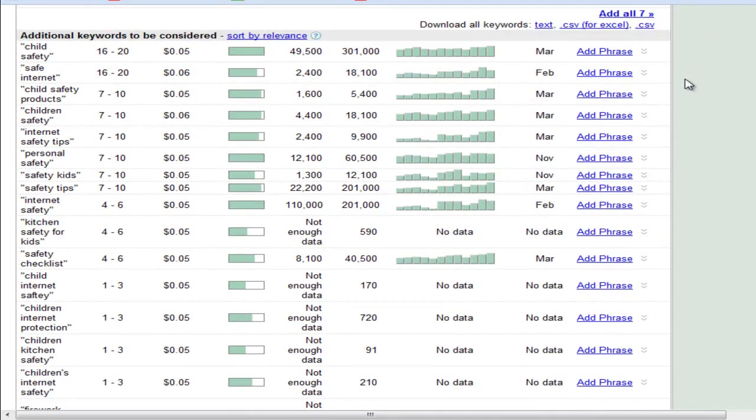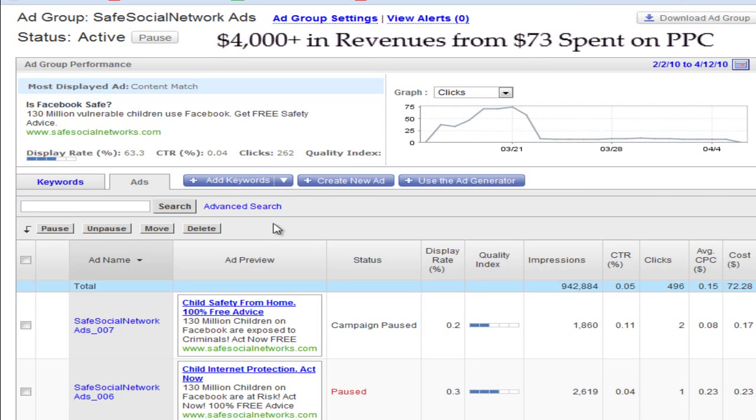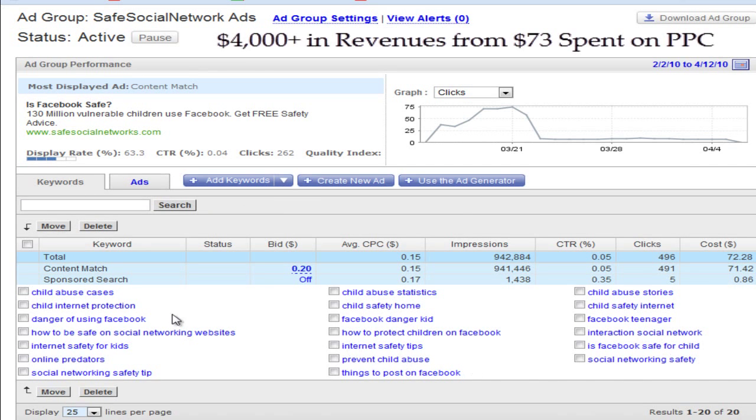I ran this particular campaign in another video, the results of which I'd like to show you today. The video was aimed at showing you how to run a profitable campaign using targeted ads on Yahoo or Google or whatever search provider you like advertising with, using a targeted set of keywords. We only used about 21 odd keywords in our campaign.